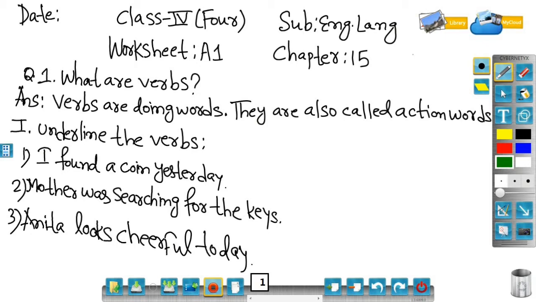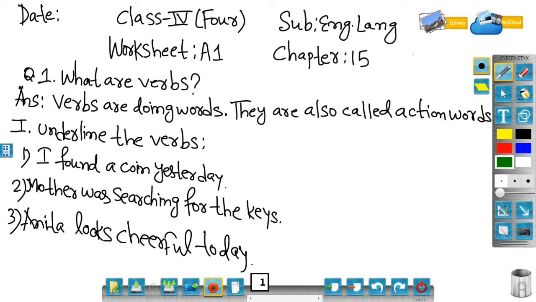As I have given in the definition, verbs are doing words. That means it does something. The action, it is also called action words. That means the action done by the subject. Means from morning to night, till the time of sleeping, we do so many things in our daily activity, in our daily routine, and we use verbs, so many action words.